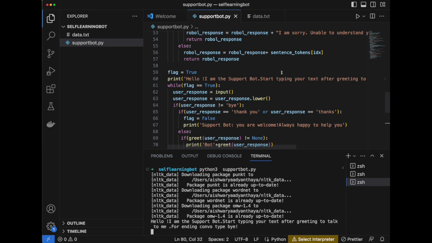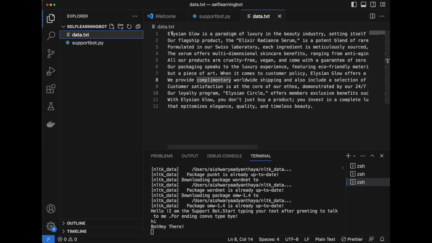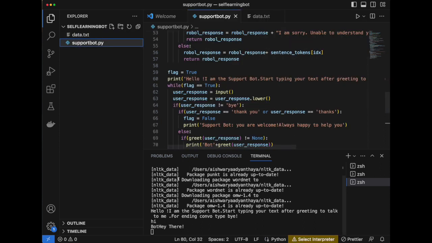So it's explaining, as you can see in the code where I've defined the first statement, when I switch it on. Then after that, I will say hey, hi. Then it says hey there. That is, it is getting it from the greet response, because it comes at greet user is not equal to none.